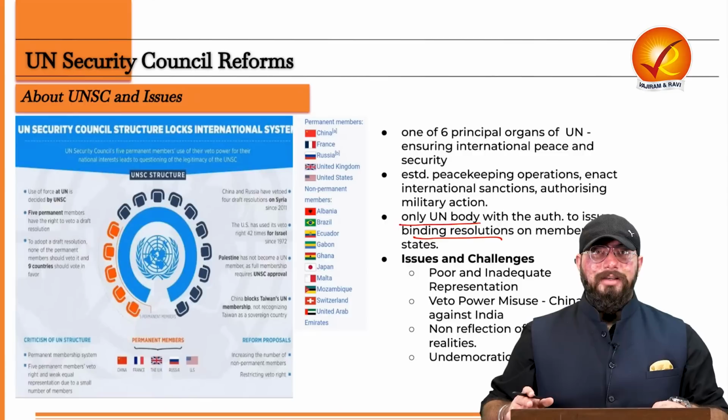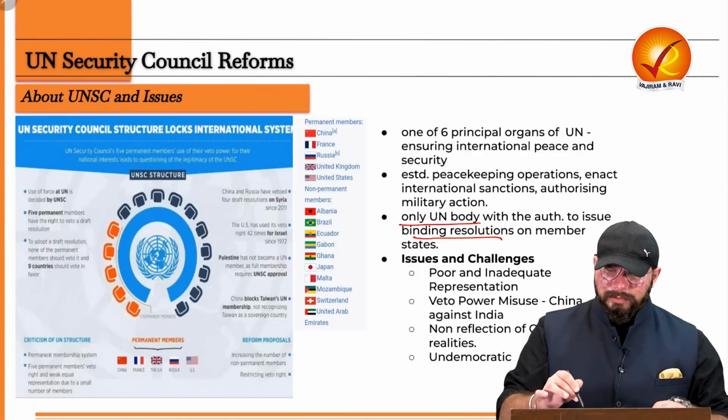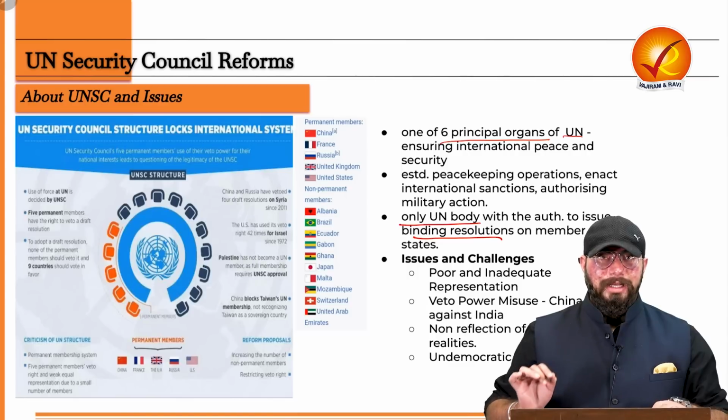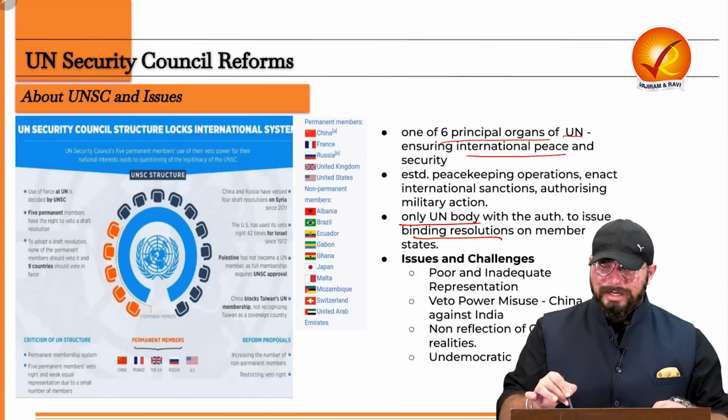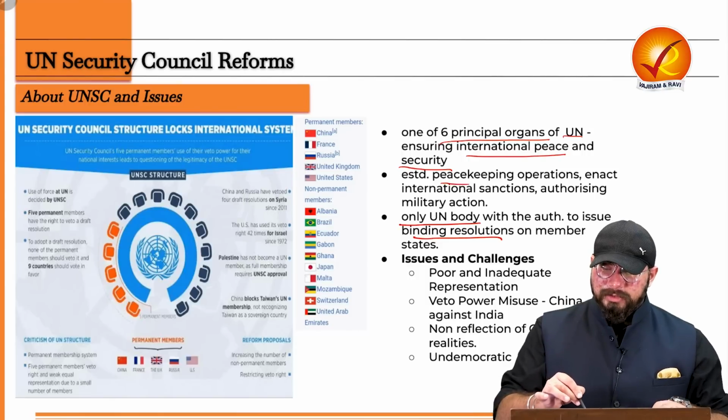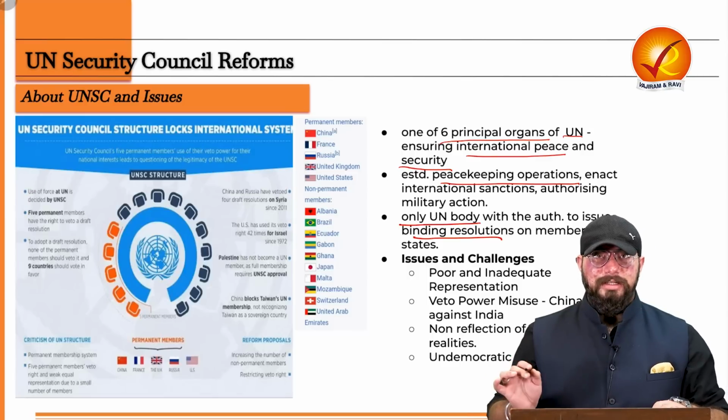So you have to understand the UN Security Council is one of the 6 principal organs of the United Nations. The main aim of UNSC is to ensure international peace and security in the entire world. It also establishes various peacekeeping operations around the world.